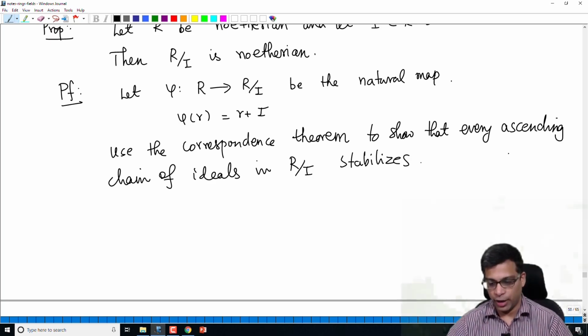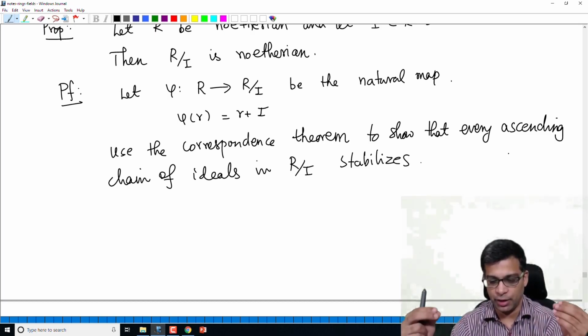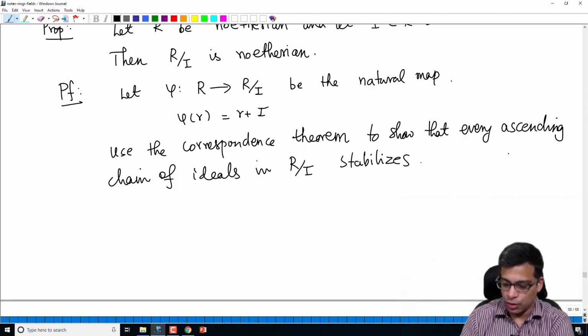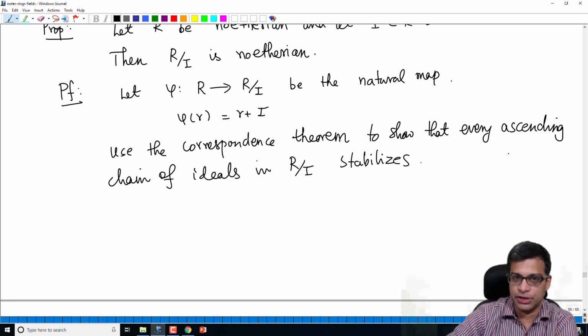Take a chain in R mod I, take the inverse image basically. Just take the inverse images of each ideal in that chain. Now that gives a chain of ideals in R. This is because the correspondence theorem says that the bijection between ideals of R mod I and ideals of R that contain I is an inclusion preserving bijection. So if you have J1 contained in J2 contained in J3, which is a chain in R mod I, phi inverse of J1 will be contained in phi inverse of J2, which will be contained in phi inverse of J3 and so on.